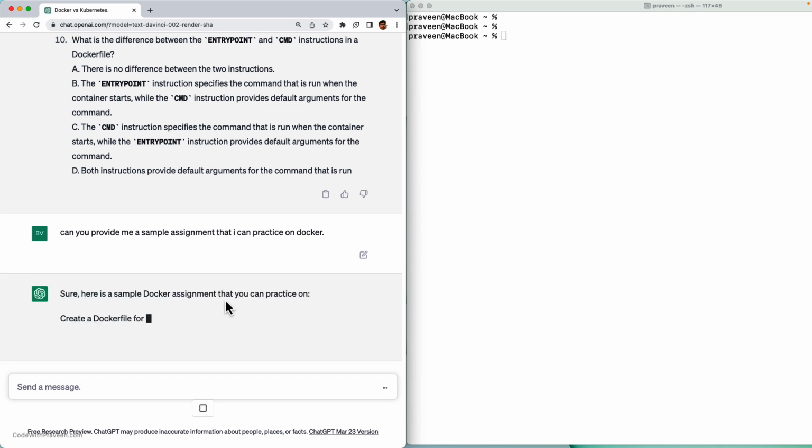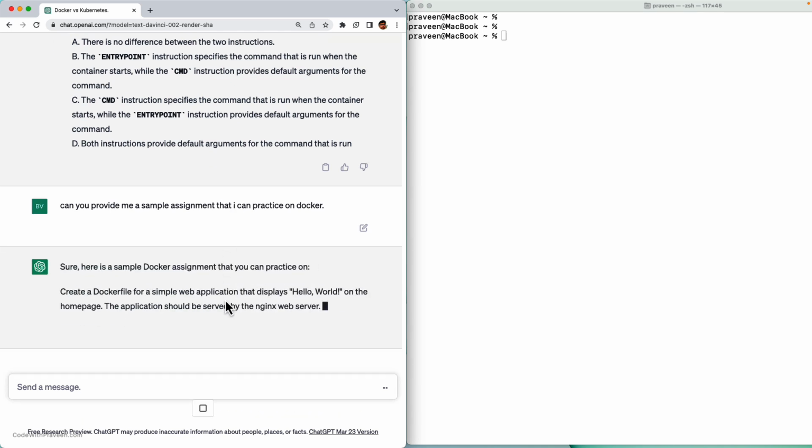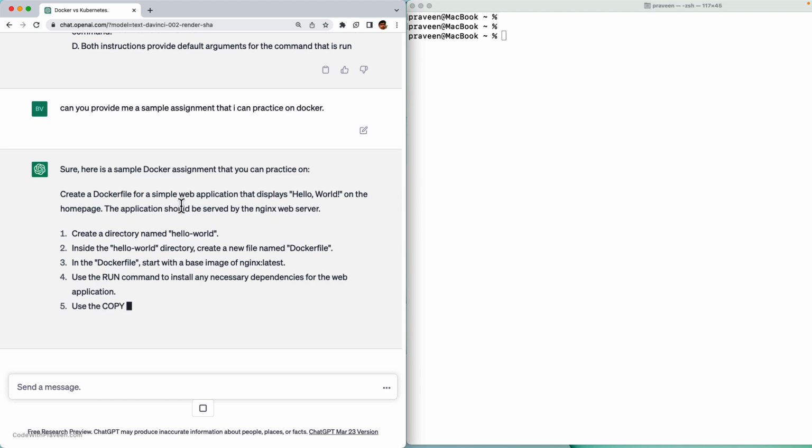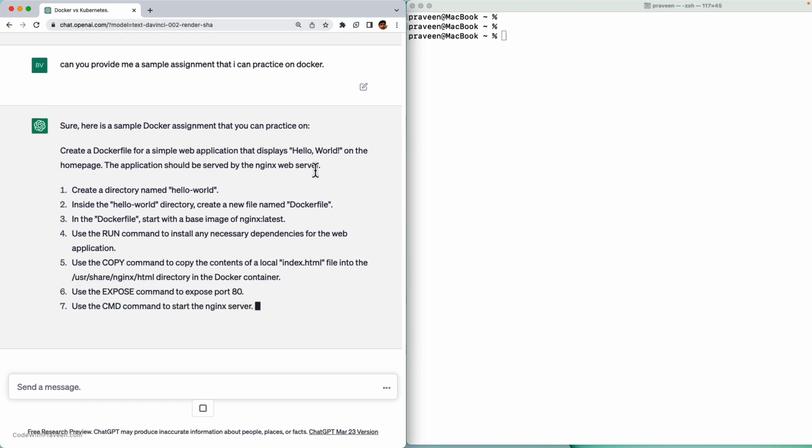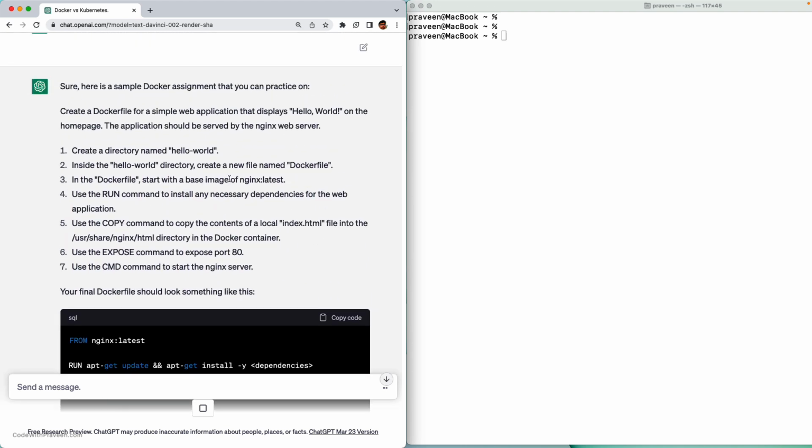Let's see what assignment it's going to throw at me. Create a Dockerfile for a simple web application that displays Hello World on the homepage. Okay, the application should be served using Nginx web server, and it's giving me even more steps. If you want to be at the higher level, I'll stop at this.